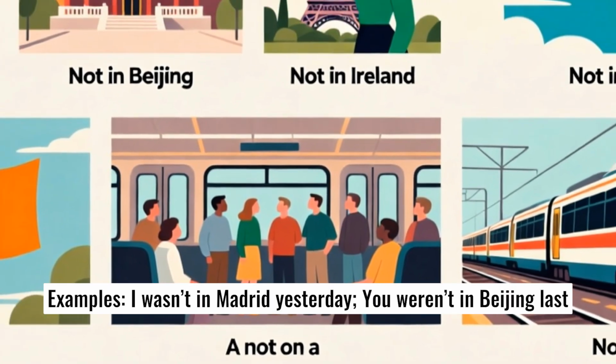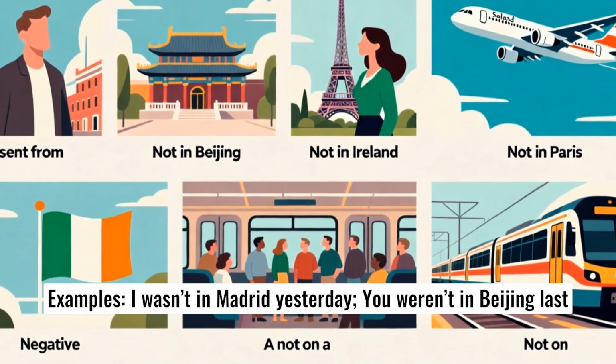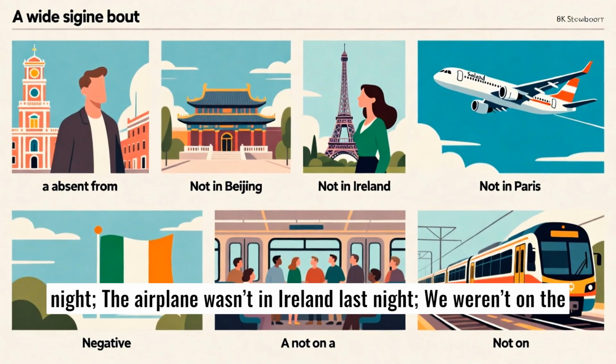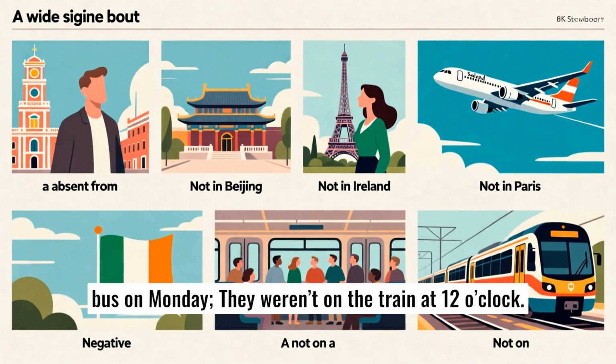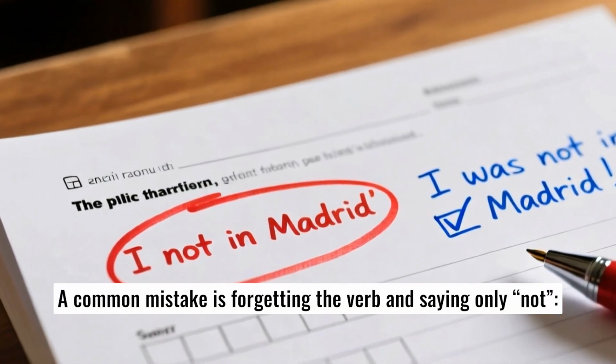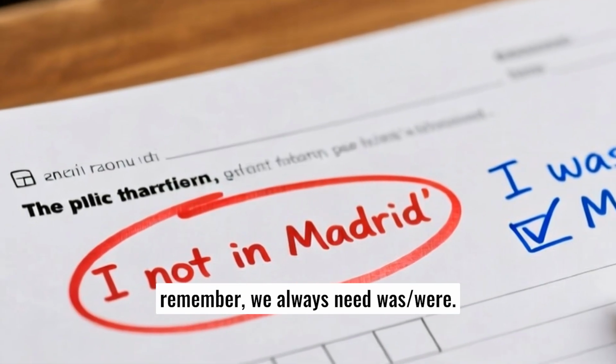Examples: I wasn't in Madrid yesterday, you weren't in Beijing last month, he wasn't in Paris last week, she wasn't in Ireland last night, the airplane wasn't in Ireland last night, we weren't on the bus on Monday, they weren't on the train at 12 o'clock. A common mistake is forgetting the verb and saying only not. Remember, we always need was or were.